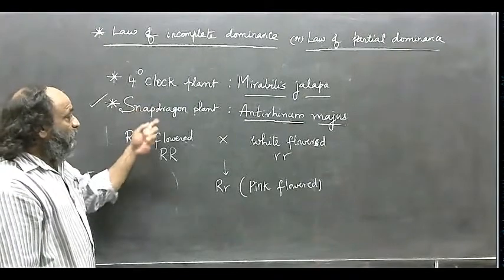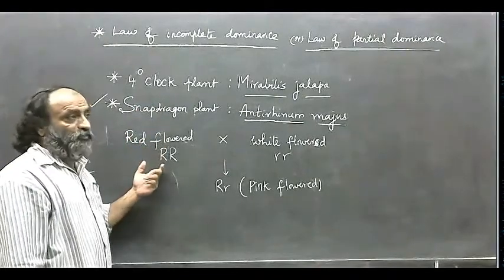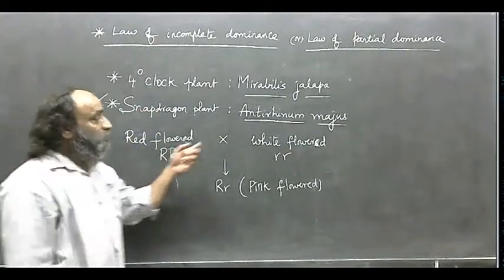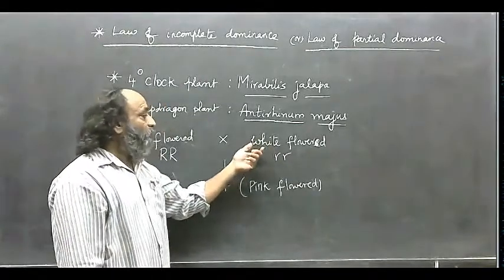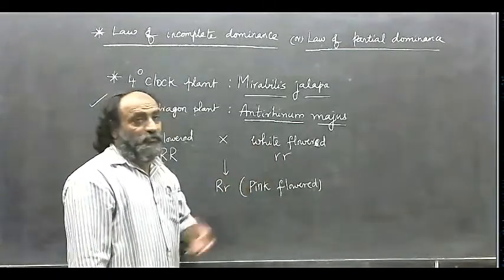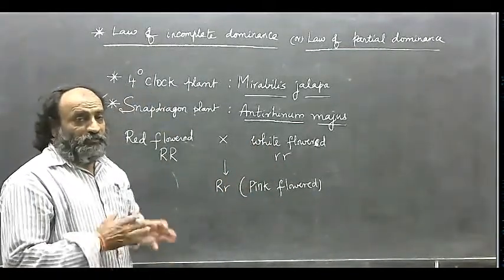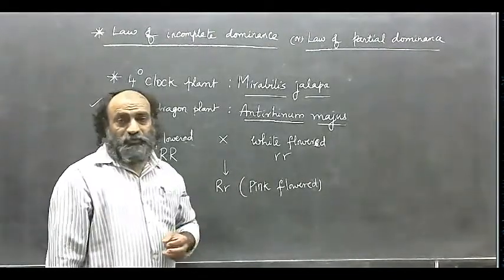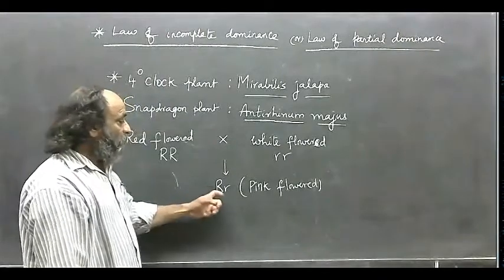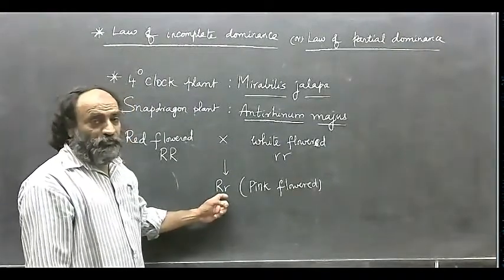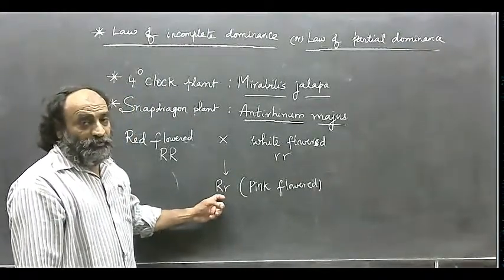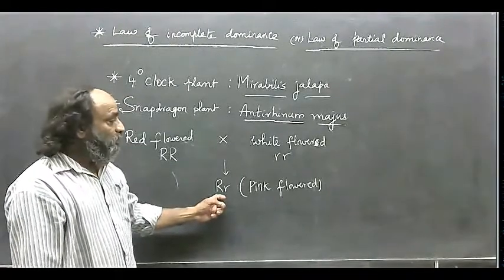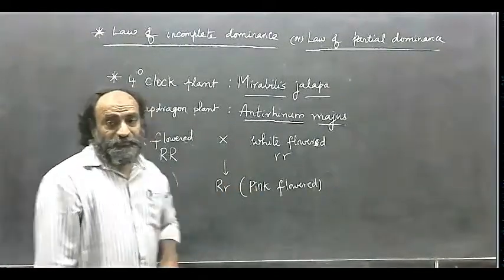One parental snapdragon plant is red flower. The other parental snapdragon plant is white flower. When a cross is made between two such plants, the offspring of F1 generation, they are heterozygous, but they are all pink flower.